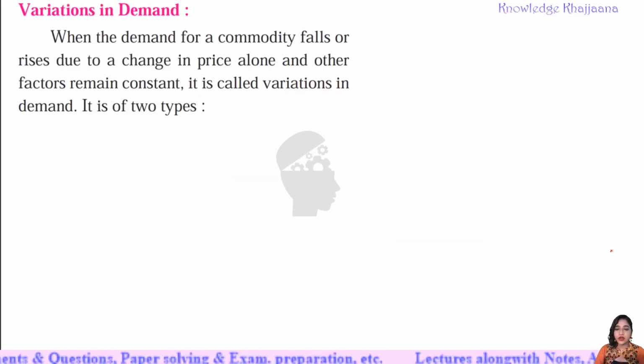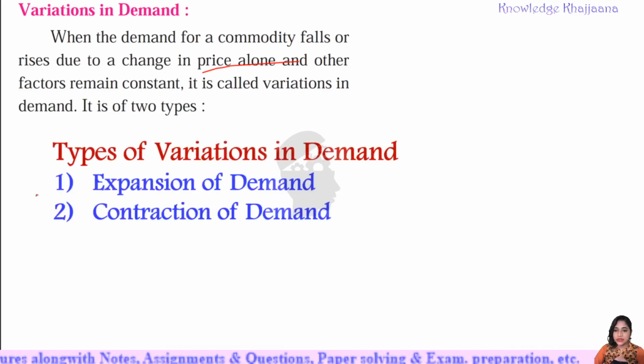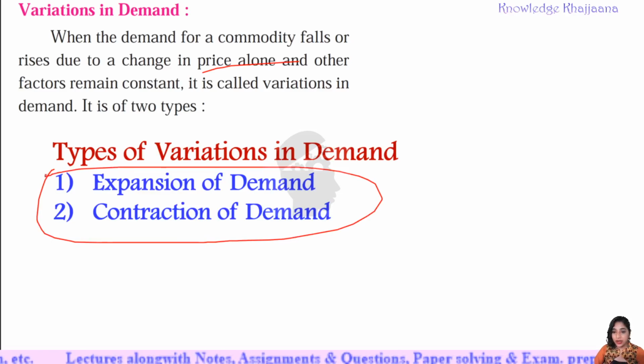When the demand for a commodity falls or rises due to a change in price alone and other factors remain constant, it is called variation in demand. It is of two types. Which are the two types? Expansion of demand and contraction of demand.